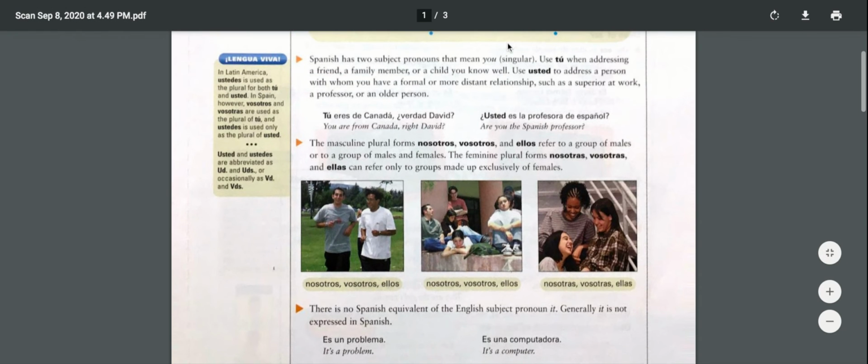So make sure you review this so that you can do the activity, the inténtalo activity. We'll go to the next page in the next